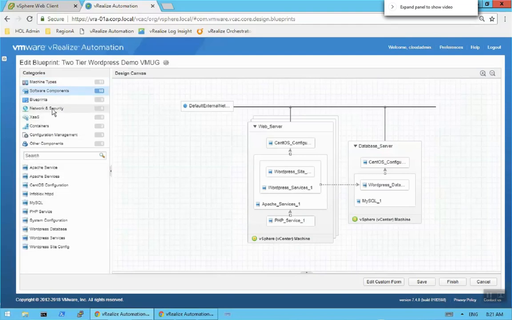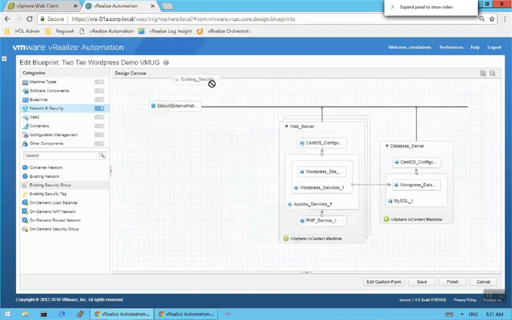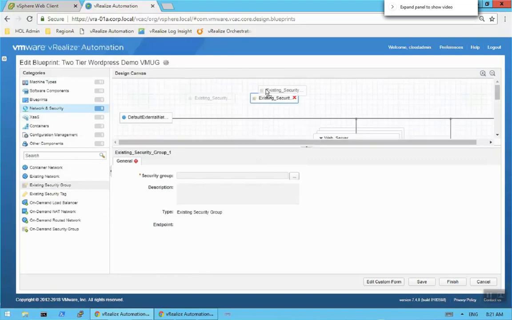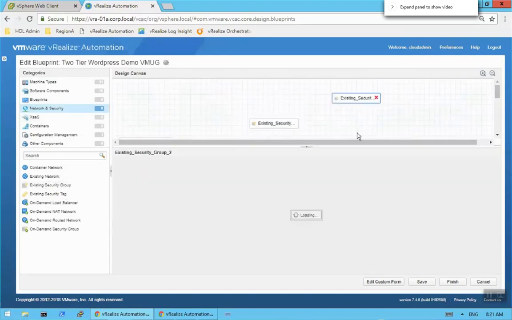But what we want to do now, as a base, is drag and drop all of the networking components on here. The way that we start this is we want to start with the security groups. And we want to overlay those security groups on top of the web server and the database server. So I'm going to take the existing security group and drag this over here. That's one. And I'm now going to do a second one. And I will bring this down a little bit so we can see.